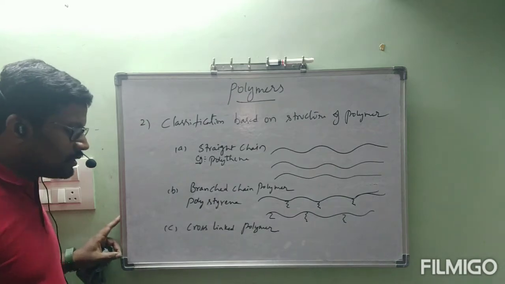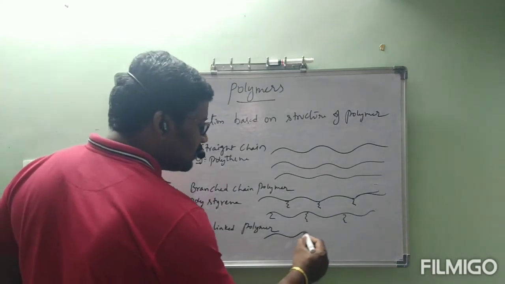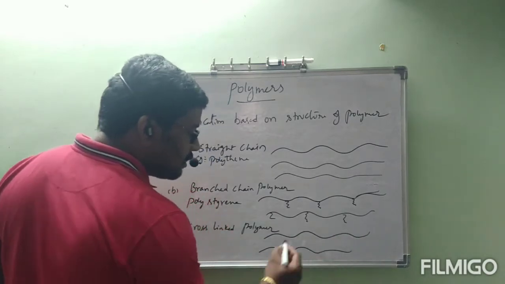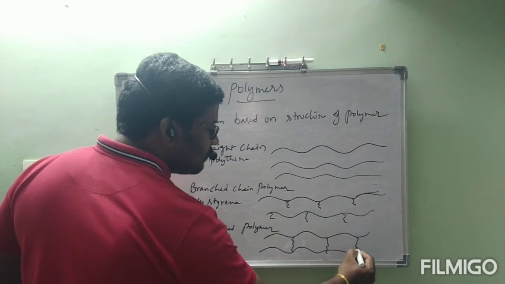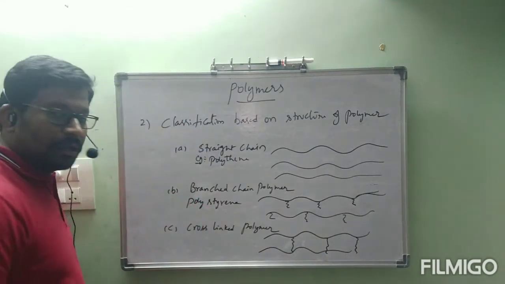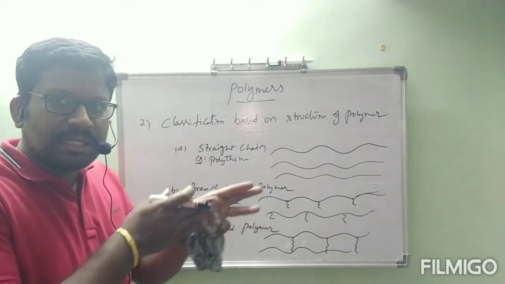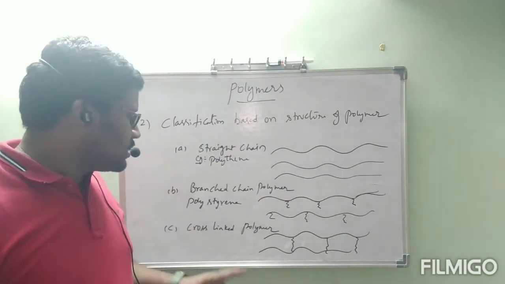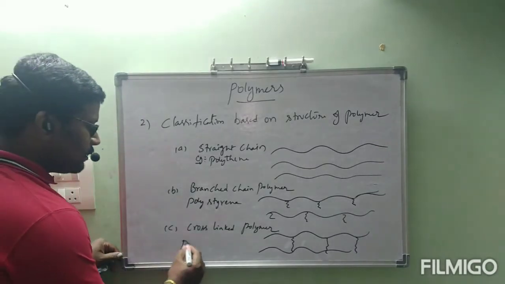Okay, next coming to cross-linked polymer. In cross-linked polymer, in the straight chains, there is a linkage between one chain and another chain. Linkages will happen, cross-linked. Between one chain and another chain, there is a link. Like that they will be constituted. That is called cross-linked polymers. Cross-linked polymer example, bakelite.